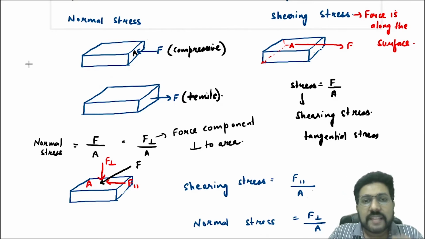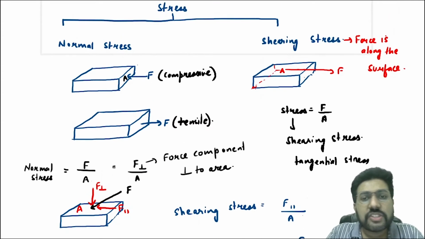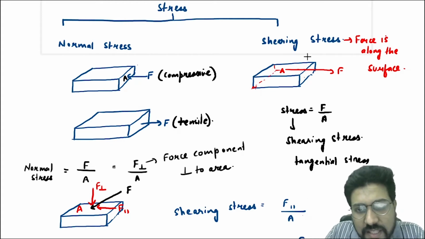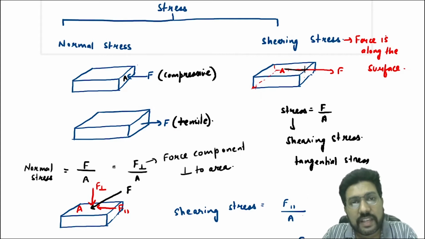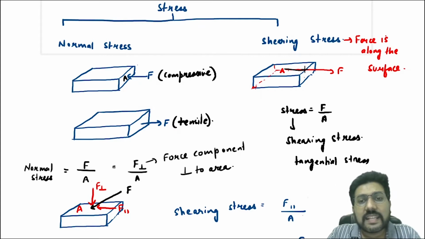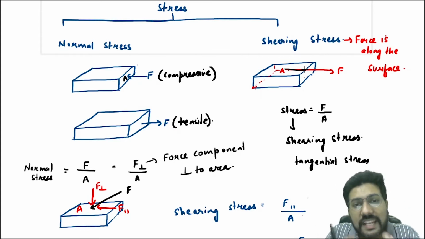Then there is one more stress called shearing stress. Now, suppose the force acting on the body is along a surface. Suppose this is the surface and this force is acting along the surface. If the force is acting along the surface, in that case you will say that there is a shearing force or the tangential force.